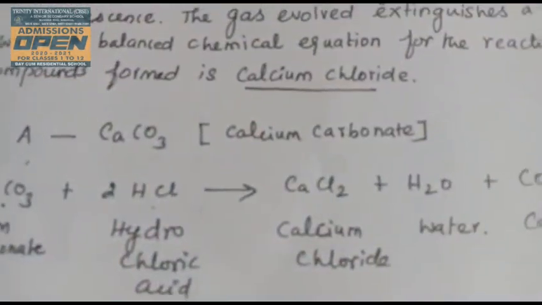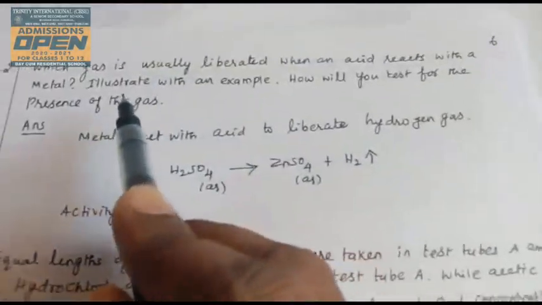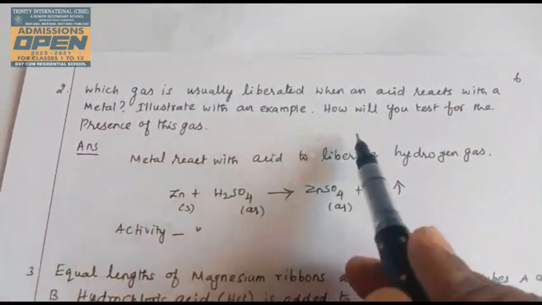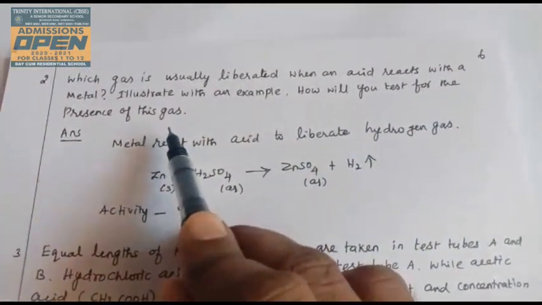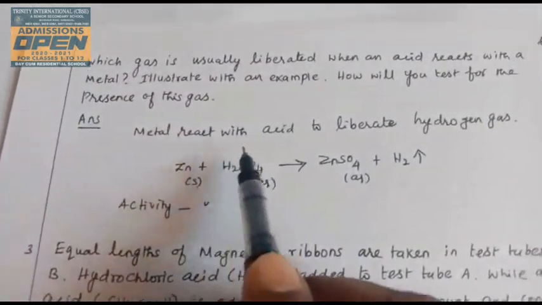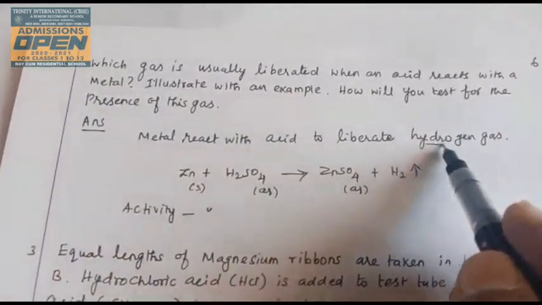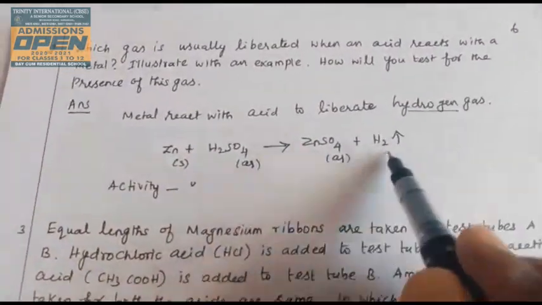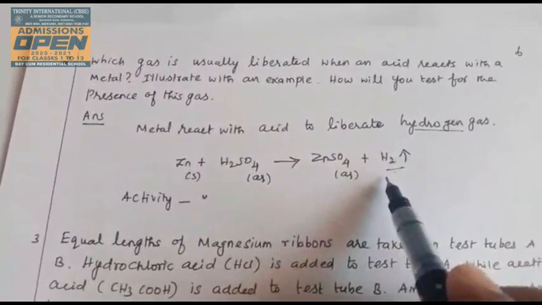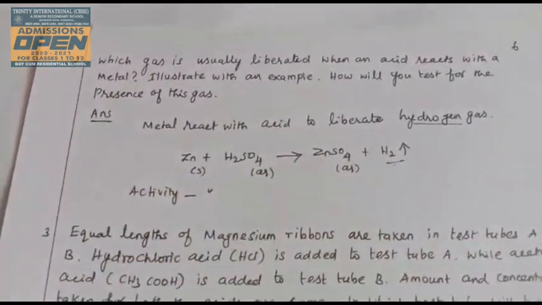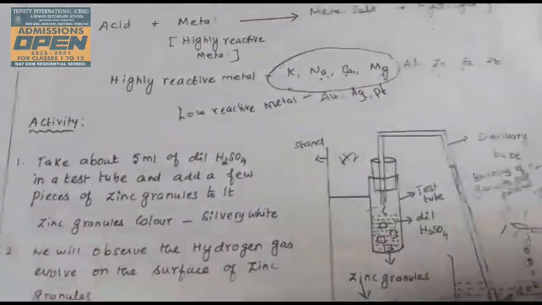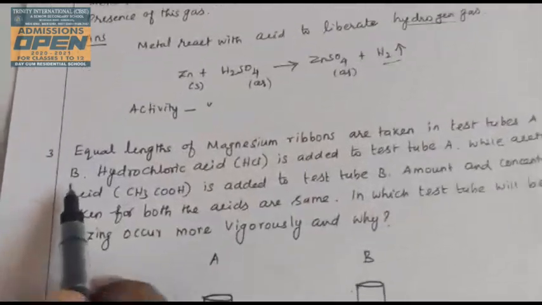Then the second question. Which gas is usually liberated when acid reacts with metal? Illustrate with an example how you will test for the presence of the gas. The activity was already done. Metal reacts with acid to liberate hydrogen gas. Equation: zinc reacts with sulfuric acid to form zinc sulfate and hydrogen. This is one of the great examples. You do this activity from the previous class and write it down.